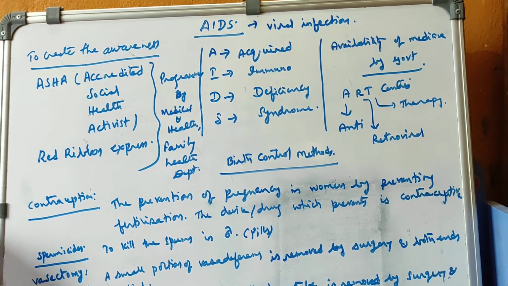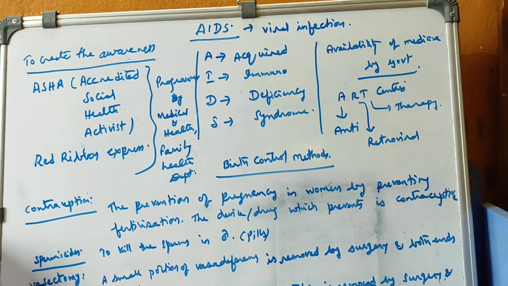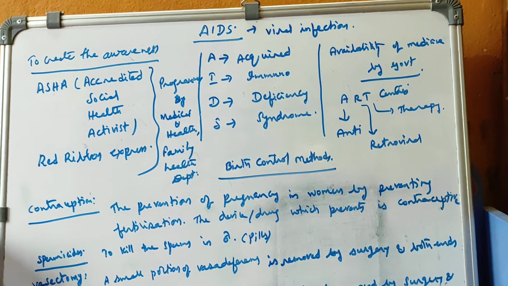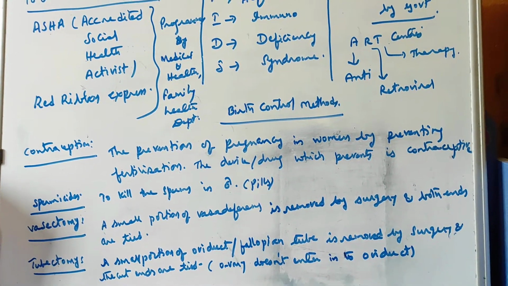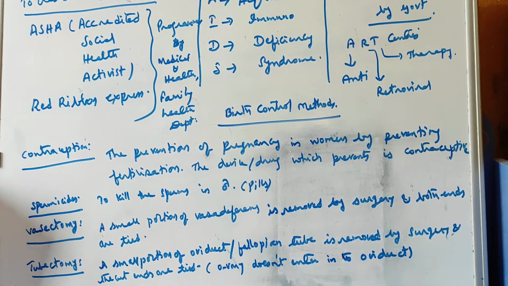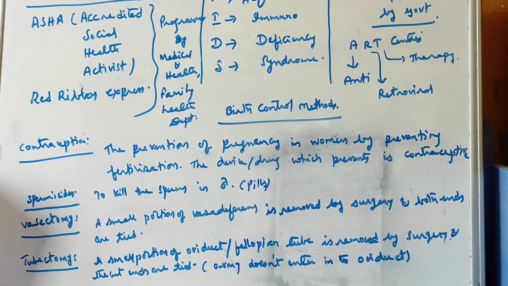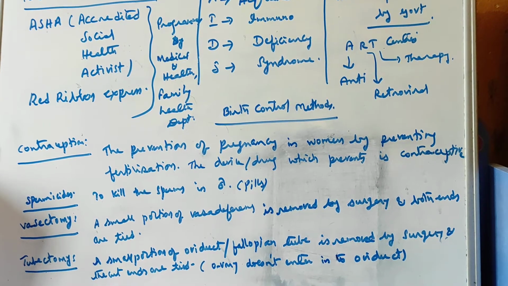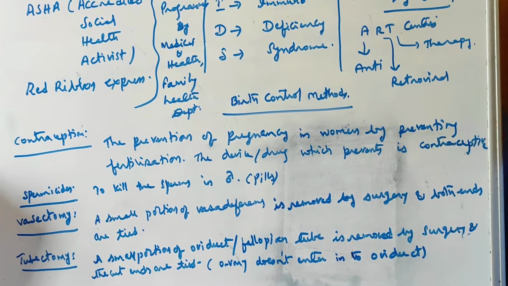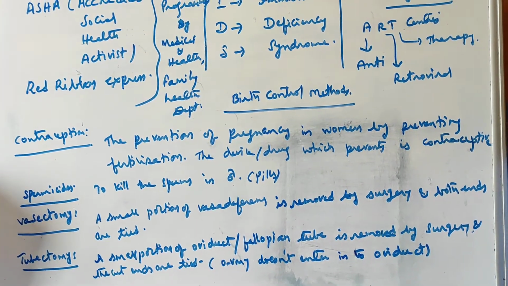It should not be done. The doctors are strictly prohibited, and our government also enacted many laws to stop sex determination before the delivery, and that should be stopped.